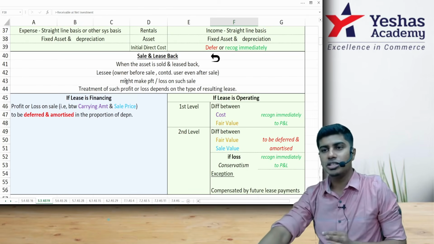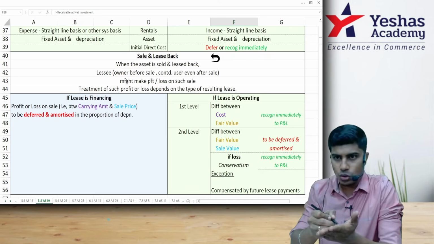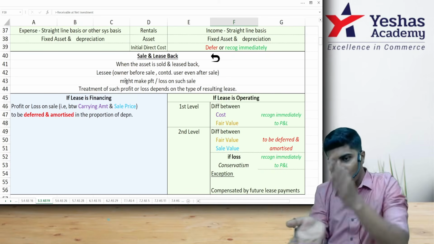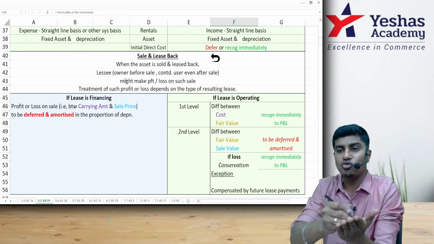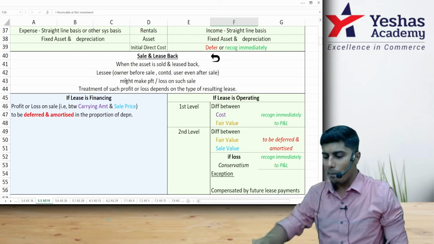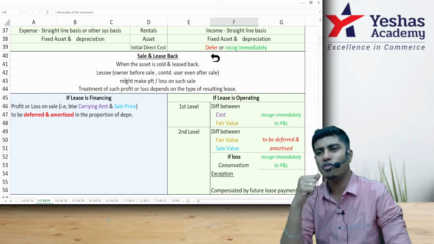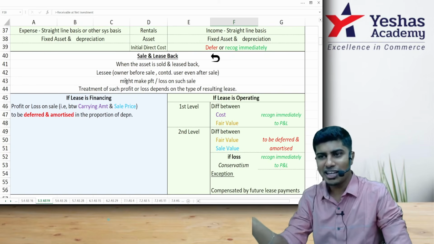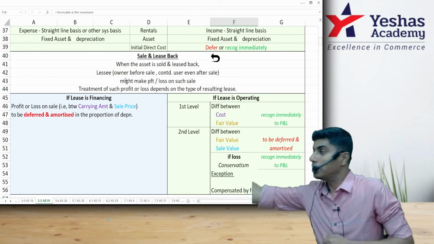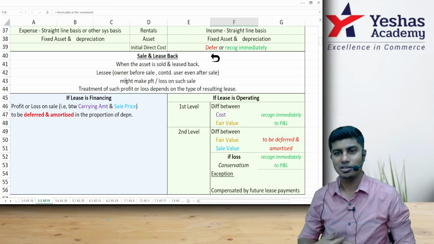We signed two documents. Document number one is signed to sell. I sell. He buys. The moment he buys, we flip the page and then write one more agreement. This is for lease. He is giving it back to me on lease. I'm taking it back from him on lease. Basically, in this case, I'm taking a loan from him, giving the asset as pledge, but I won't call it loan. I'll call it sold, taken back on lease from the same person.